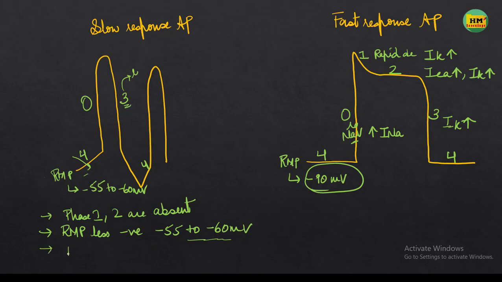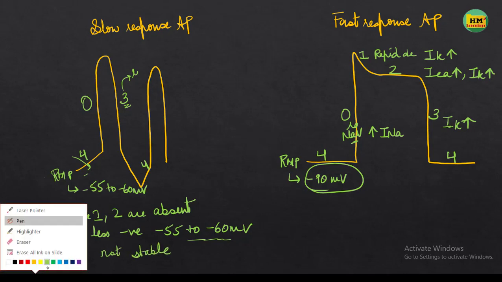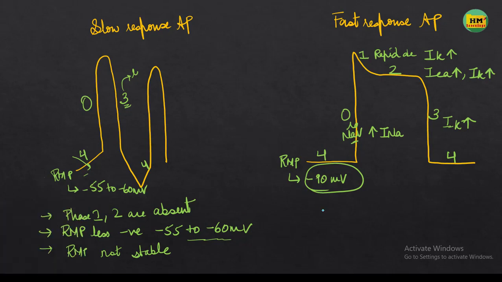Next thing is that here the resting membrane potential, you can see, is not stable. What I mean by stable is that here the resting membrane potential is a straight line. It is stable. Once an electric signal comes, then the membrane potential starts increasing. But here what is happening? The resting membrane potential is not stable. It is slowly depolarizing.